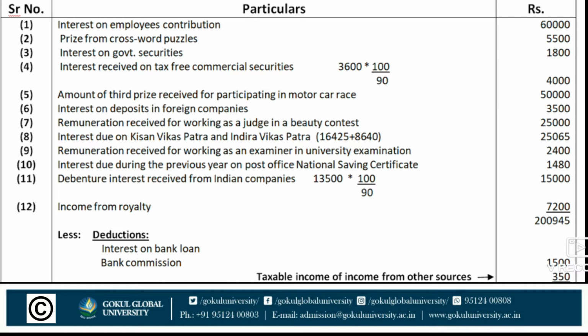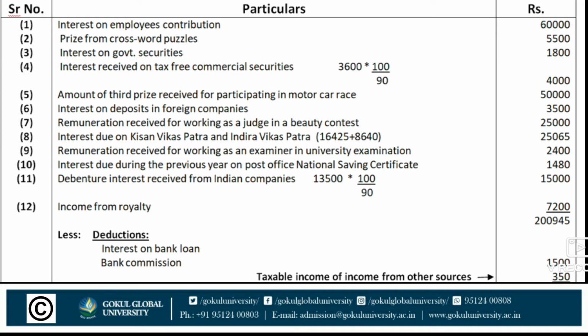Next, amount of third prize received for participating in a motor car race is also taxable, rupees 50,000. Next, interest on deposits in foreign companies is also taxable, rupees 3,500. Next, remuneration received for working as a judge in a beauty contest is also taxable, rupees 25,000.